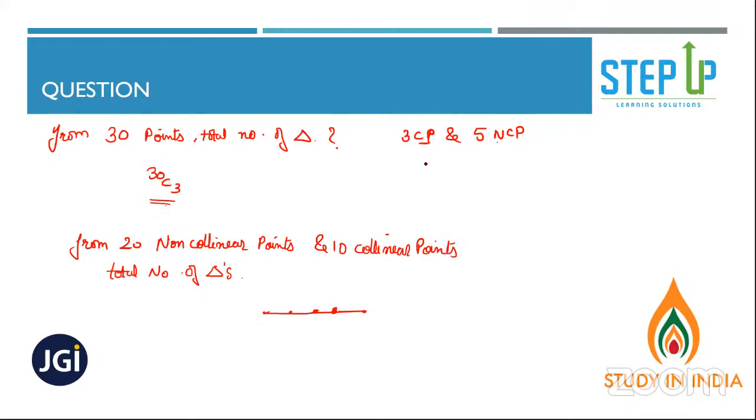Now if the question is this way: 5 non-collinear points and 3 collinear points, 1, 2, 3. What would be the total number of triangles? See, I need total 3 points. So I can take one collinear point and 2 non-collinear points and I'll get a triangle. Yes or no?